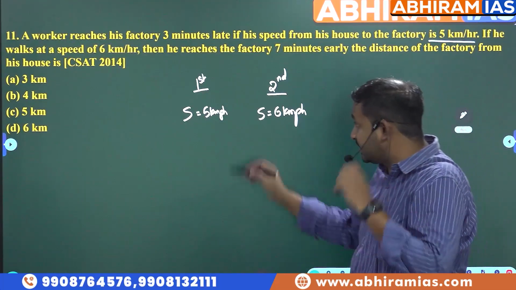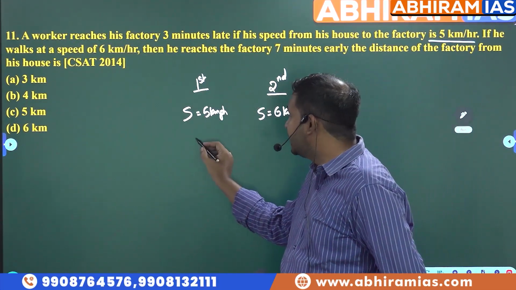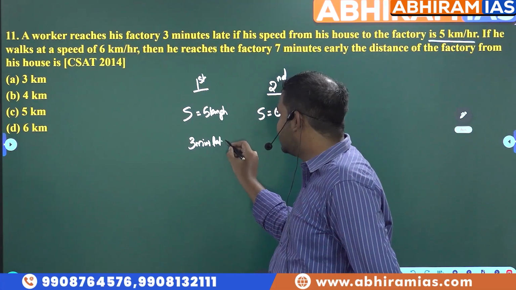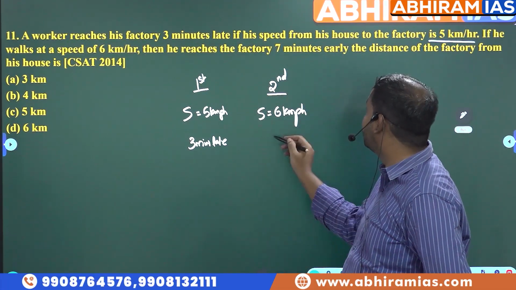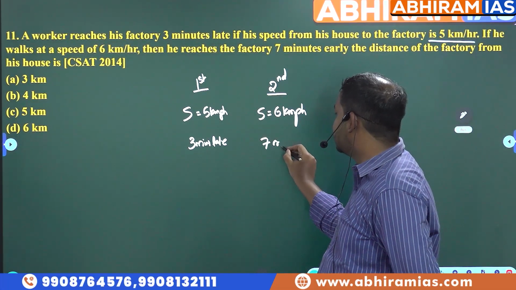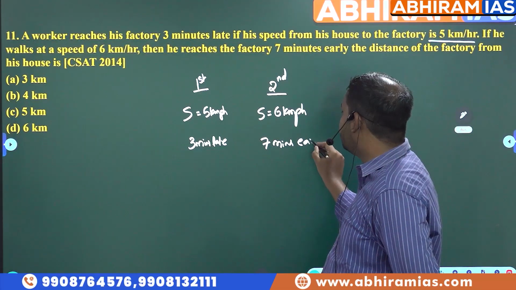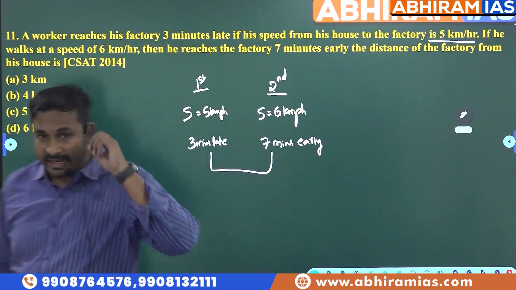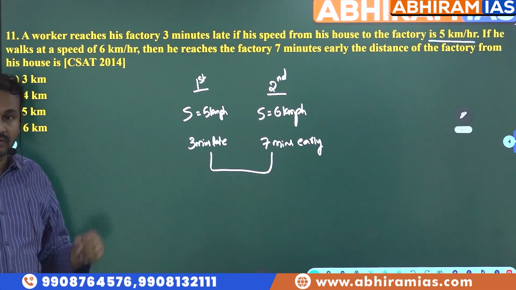Now, in the first case, he is late by 3 minutes. In the second situation, he is early by 7 minutes. Now tell me, what is the time difference between these two situations?